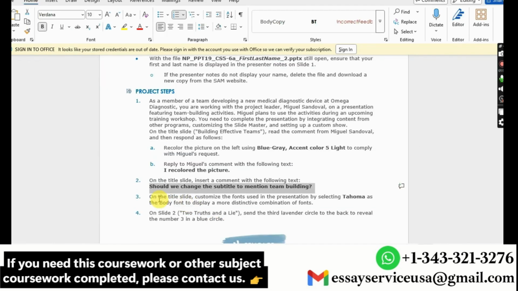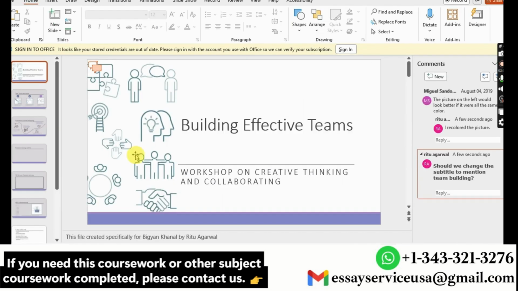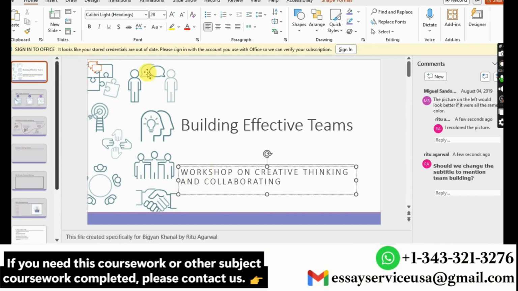Then moving to step 3, on the title slide I have to customize the font used in the presentation by selecting Tahoma as the body font to display a more distinctive combination of fonts. So this is the body font, and I have to select Tahoma.